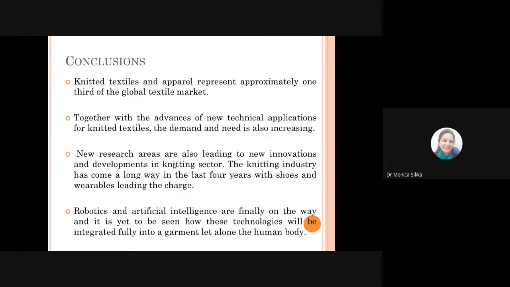And some of these companies, which are major players in manufacturing new types of knitted products, will try to navigate this integration, integrating artificial intelligence and robotics and producing some smart materials. So what seems apparent is that this technology integration is at this time a little haphazard. And just because the technology is there, it does not always make it to the marketplace. Simply saying that we introduce robotics and artificial intelligence and create something extraordinary does not serve the purpose. You have to have the right kind of feedback and applications to which these are put.